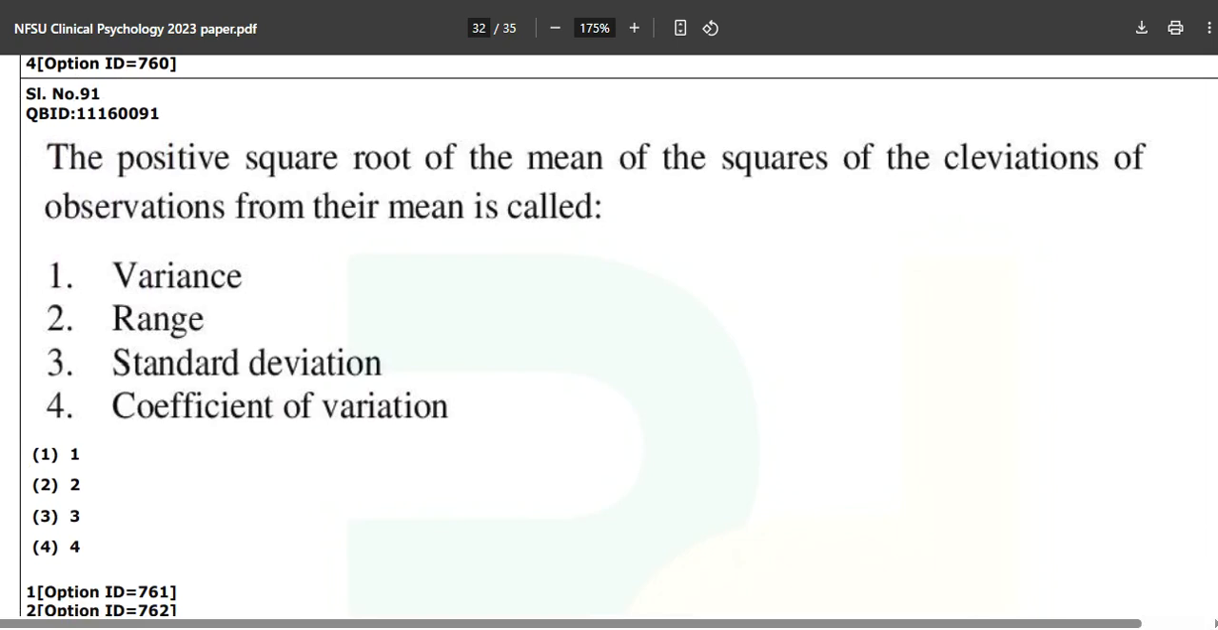Now this is question number 91. We will discuss from here in the next part. There is going to be a part number 10.